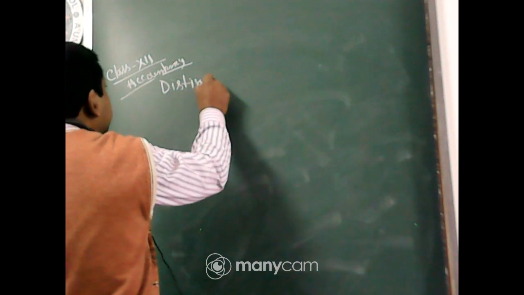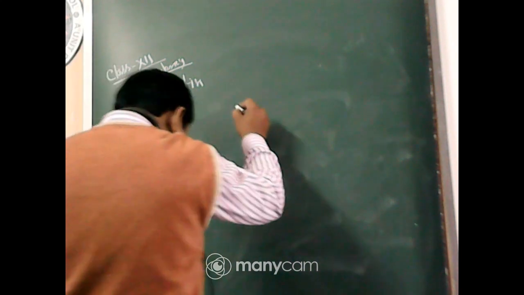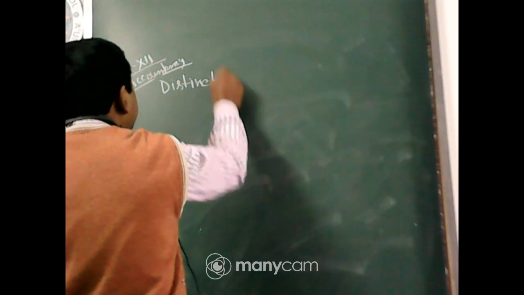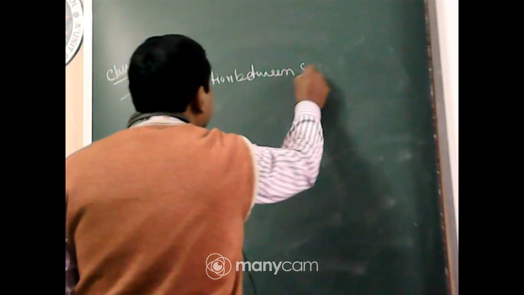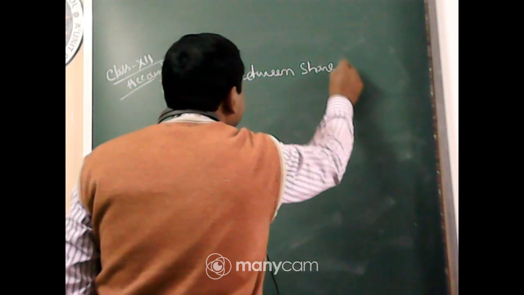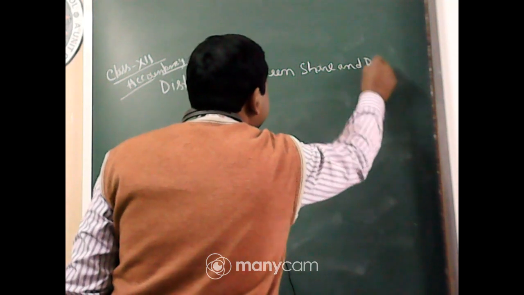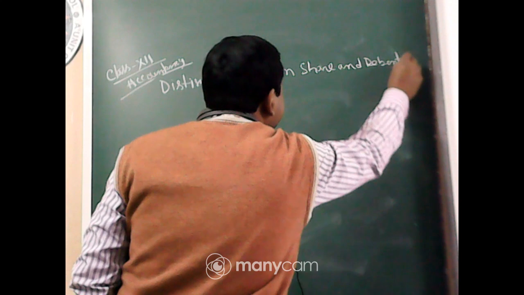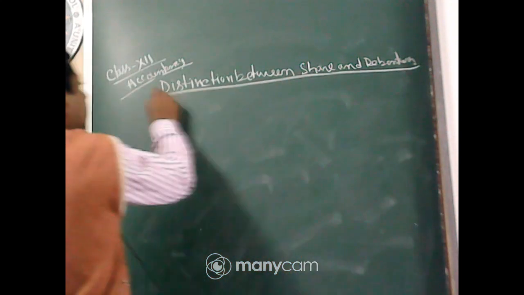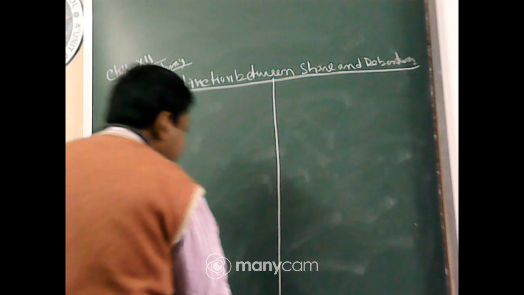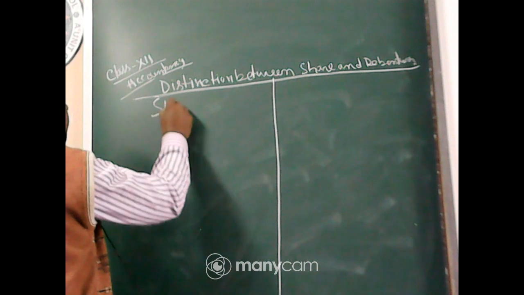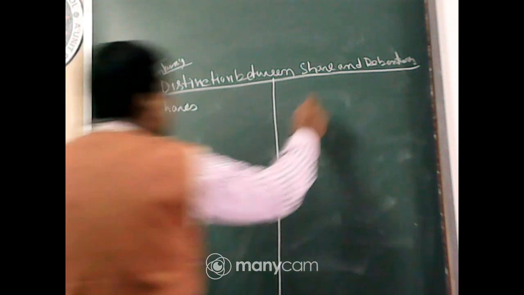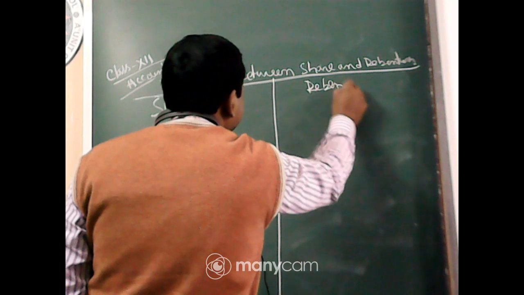On the left side we are writing the shares, and on the right side we are writing the debentures.